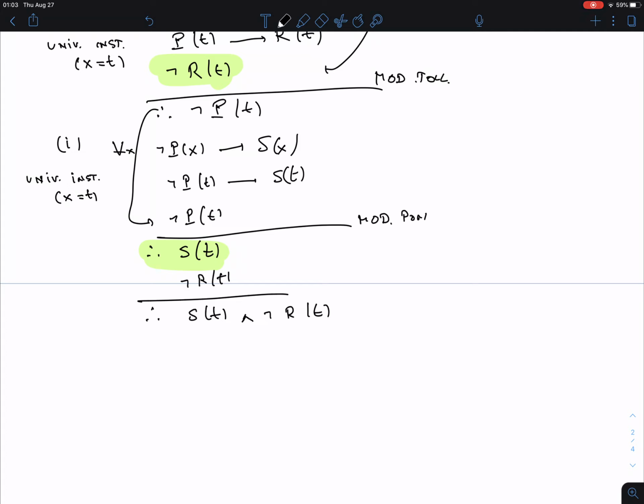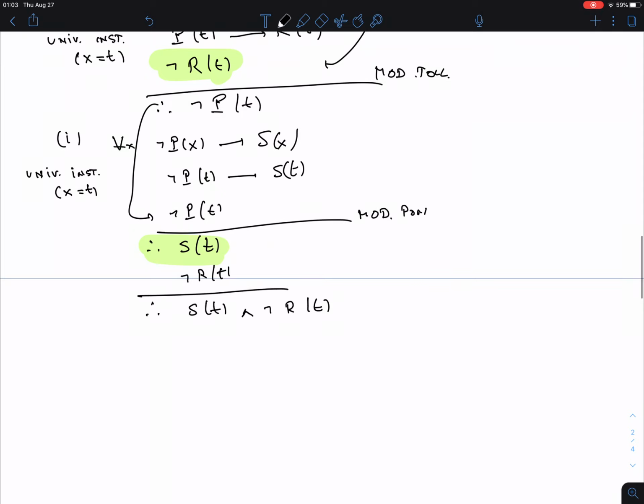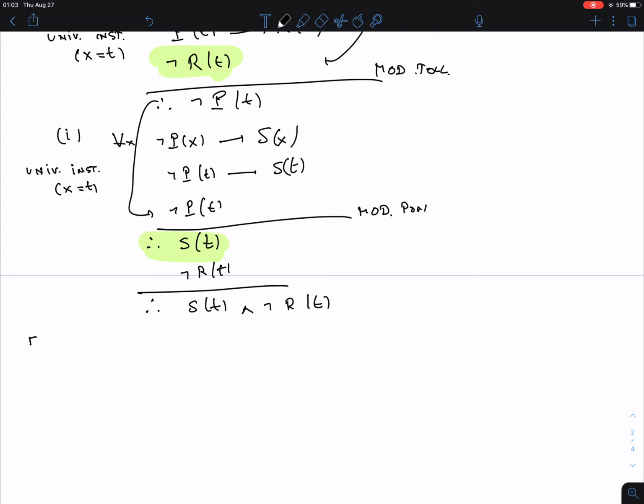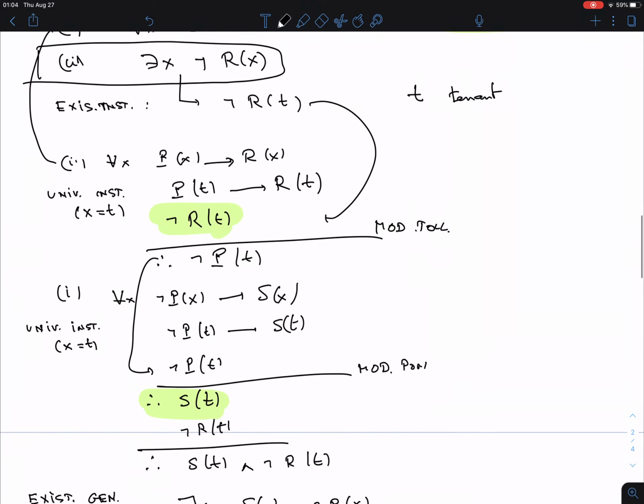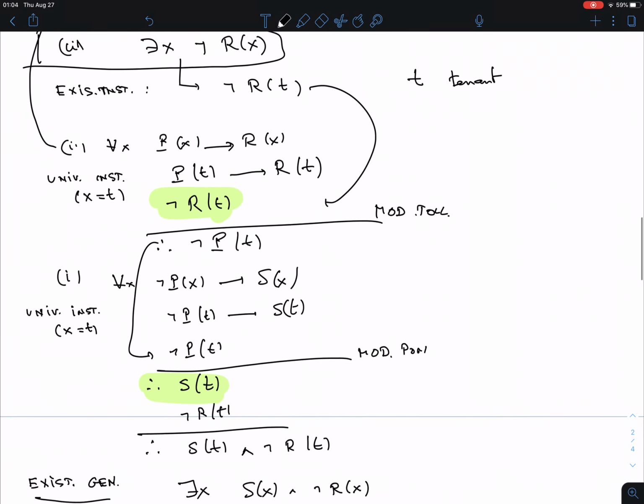So there is a T, this particular tenant, whom we don't know exactly who that is, but there is some guy or girl that satisfies this, S(T) and not R(T), and therefore we can do existential generalization. Existential generalization says if you have predicates in which you have filled in always the same value for the variable, then you can say there is an x, S(x) and not R(x), and that's exactly what we wanted. Okay, so that was great.